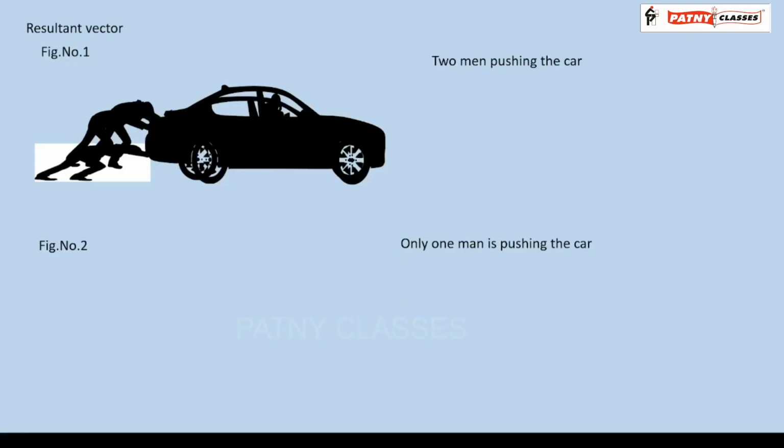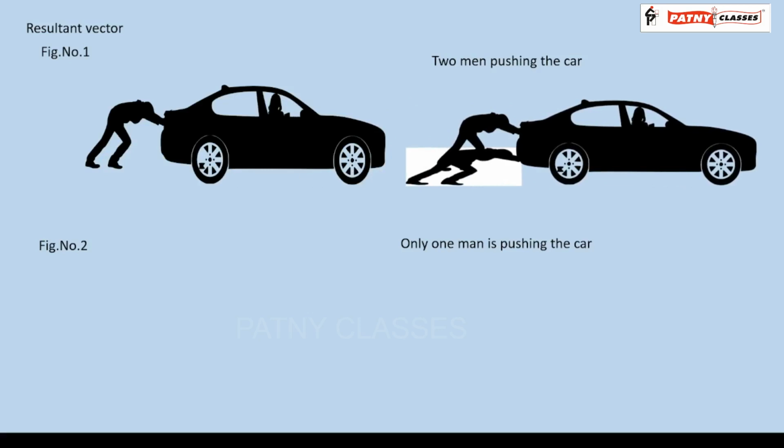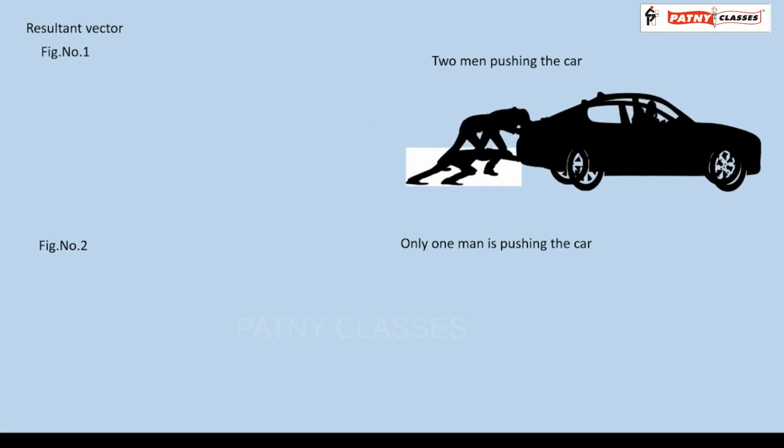Let us see the same animation once again. We observe that two men were pushing the car and the car is going from left to right. A single man is pushing the car going from left to right.